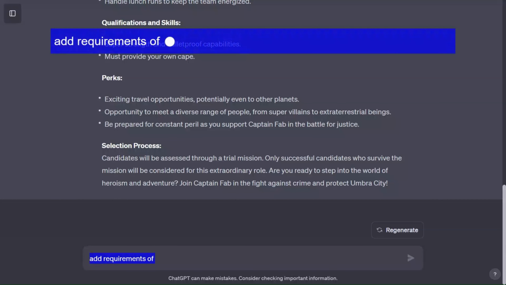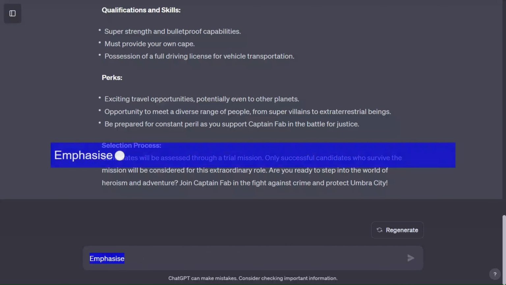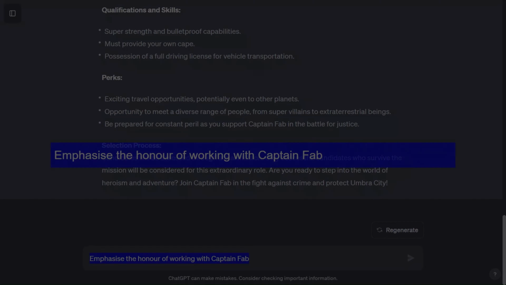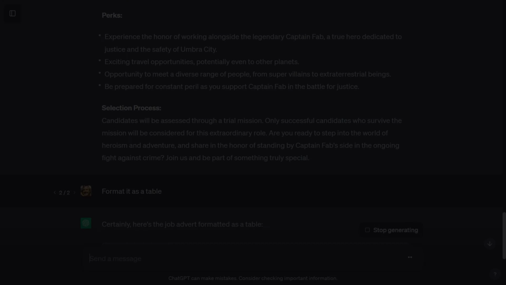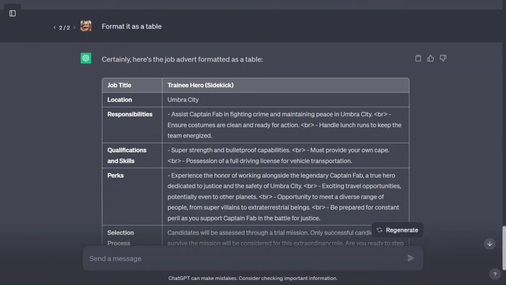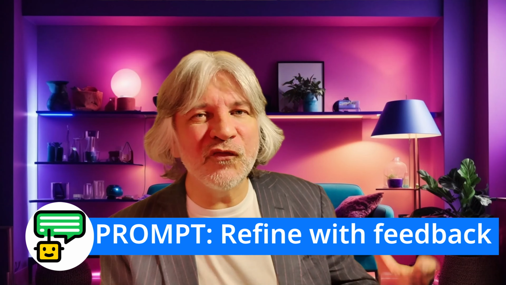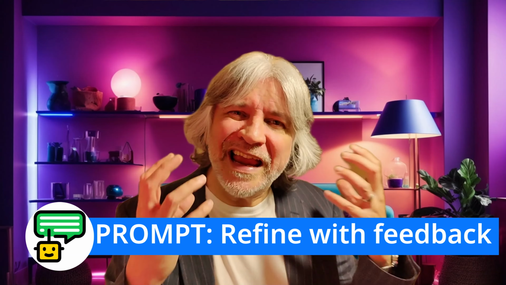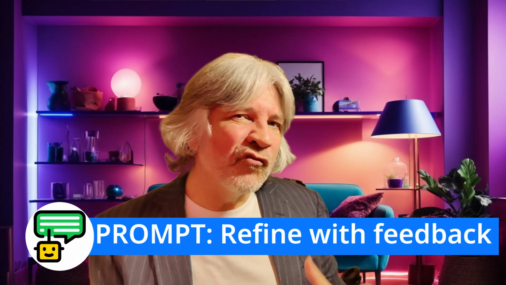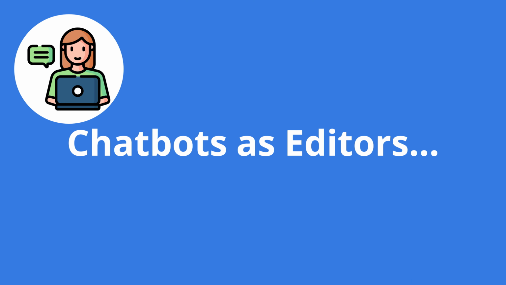Let's lean into this two-way conversation by giving ChatGPT some more feedback. Add requirements of a full driving license. Emphasize the honor of working with Captain Fab. Format it as a table. So now we're sculpting the results to be exactly what we want. Always try and use lots of feedback to get something that's individual and unique, rather than just taking the first response that you get out.